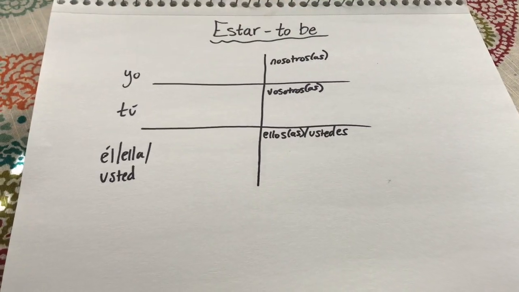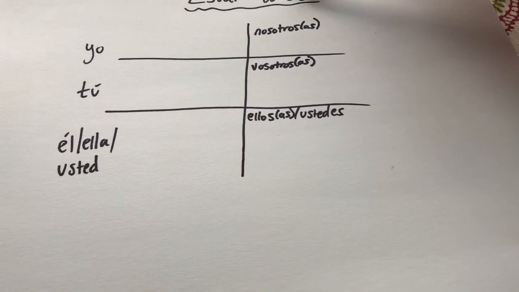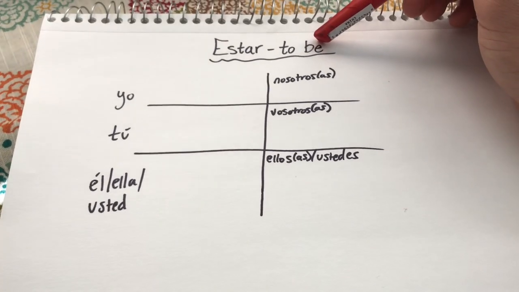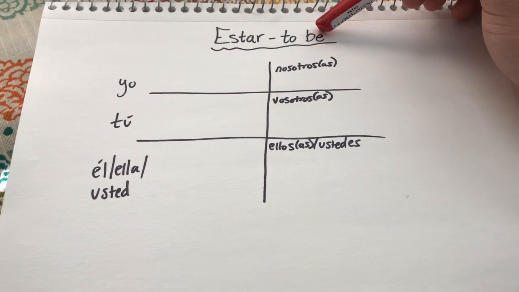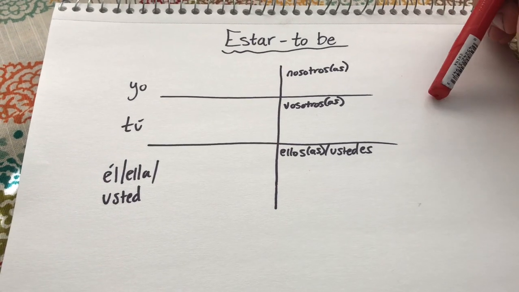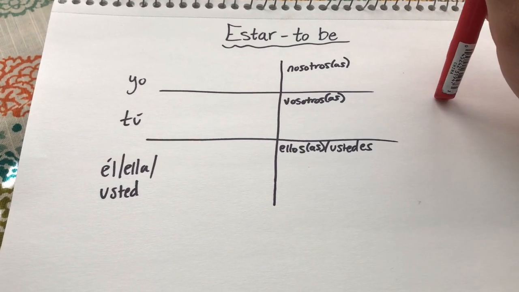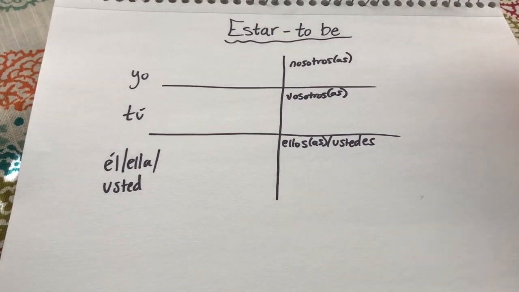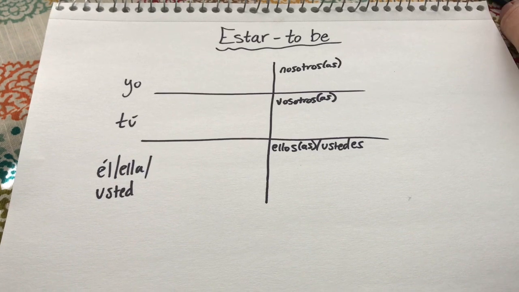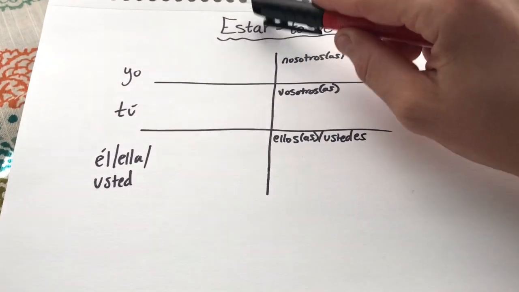Okay, so estar is used to deal with talking about being when you're talking about location, where people are, where things are, condition, how people feel, emotions, and short-term things. Like I said, condition, right? I am sick, okay? Well, if you don't think you're going to be sick chronically for years, you would use estar, okay?